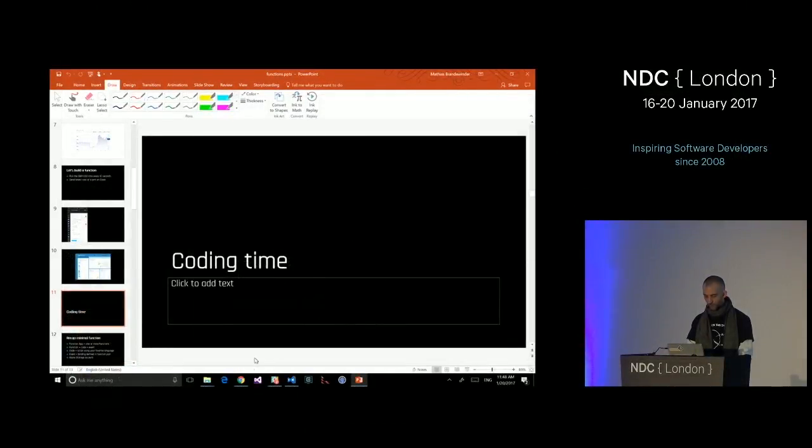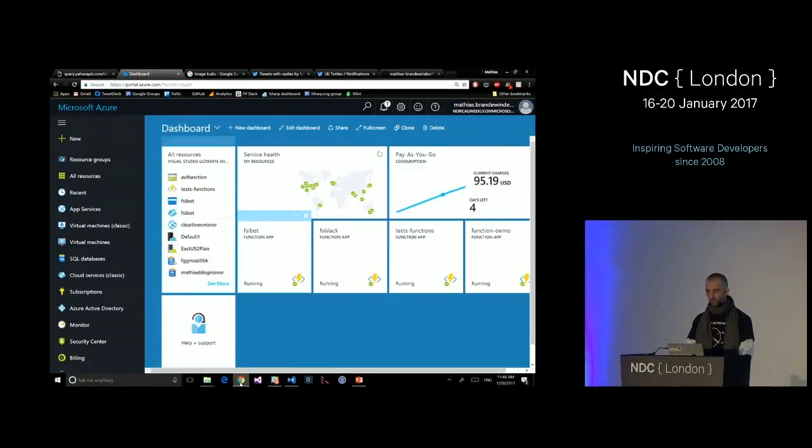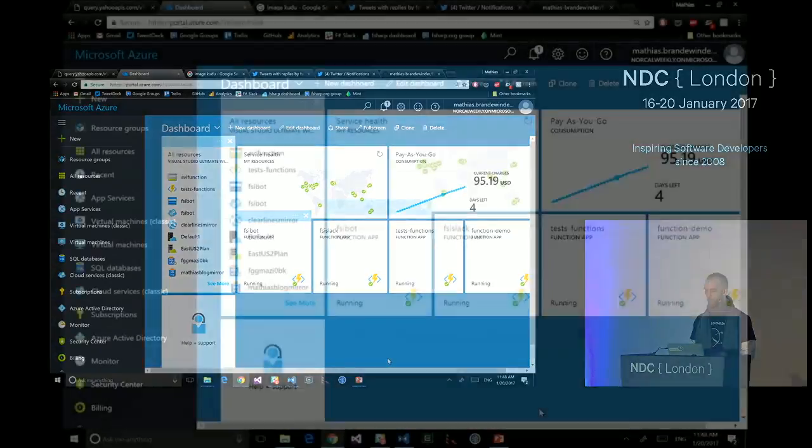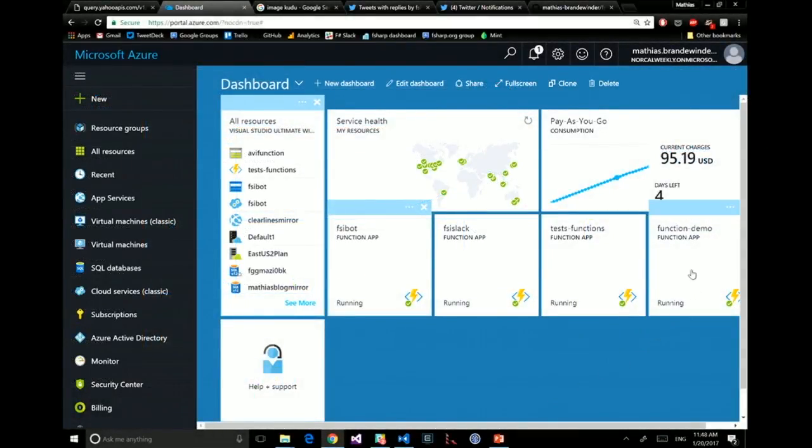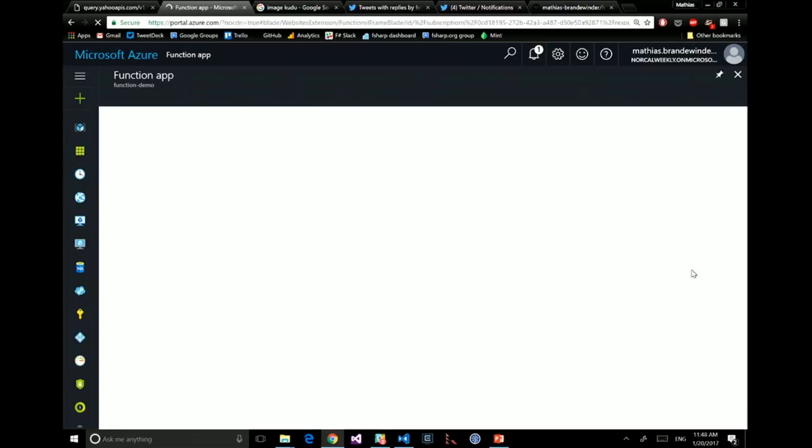Good, so from that part on, I'm going to move to the Azure portal. And what I'm going to do is start building the app I described from scratch. So this is where I have been sweating bullets before this talk, because I'm fully depending on the internet and Azure to work. So this will take a tiny bit. I'm going to be working entirely in the portal for the first section. And here, I'm depending on how quick the internet will be. And I think I should be good in a second.